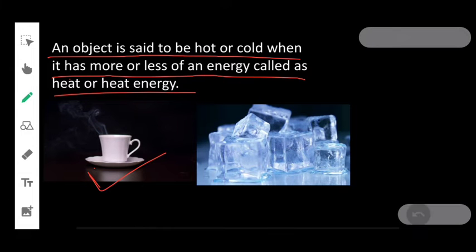When you touch the cup of tea, its temperature is higher than the temperature of your body, and the nature of heat energy is that it always flows from a body at high temperature to a body at low temperature.